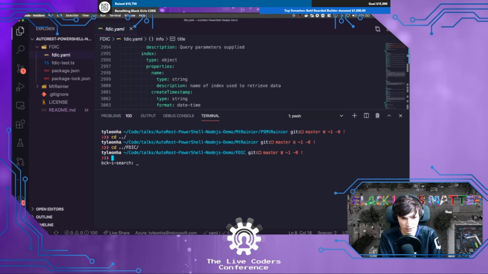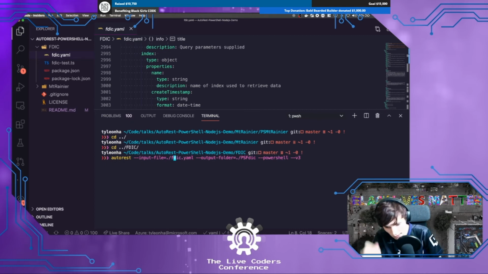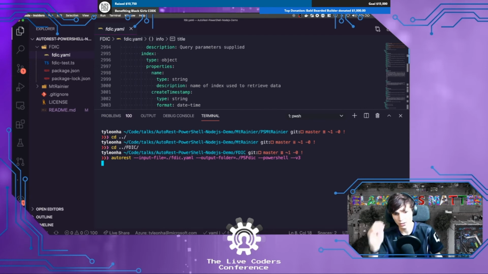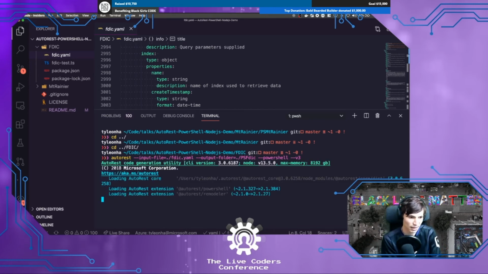Let me Control R here and do fdic.yaml. That's the JS one, PowerShell. Okay, so same deal. AutoRest, input file, FDIC YAML, output folder, PS, FDIC, PowerShell, v3. This time I'm specifying v3 just to say, listen, this is a v3 spec. Don't think it's a v2 spec.